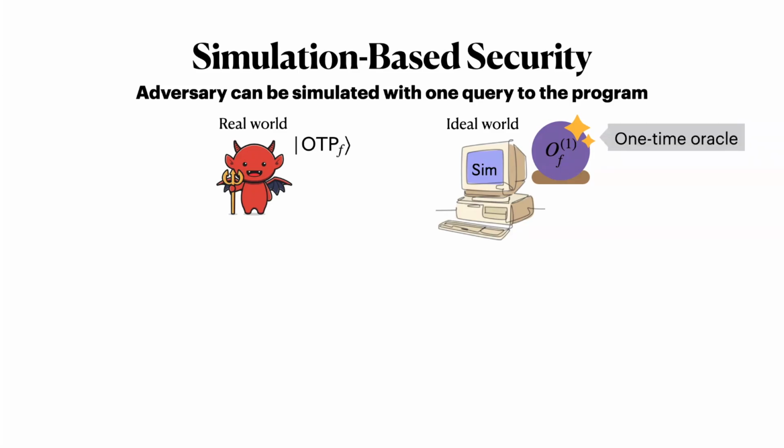Specifically, they'll have some sort of idealized oracle that only allows one query. And in the end, the real-world adversary and the simulator have to send their outputs to a distinguisher who should not be able to guess whether what they're seeing came from the real world or the ideal world. And if the two worlds are indistinguishable, we say that this construction is secure.